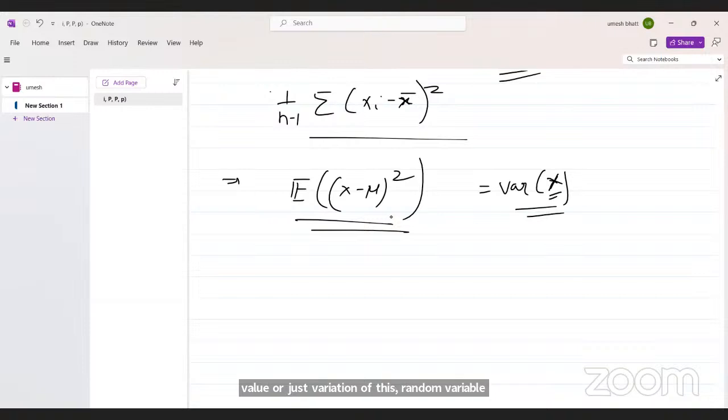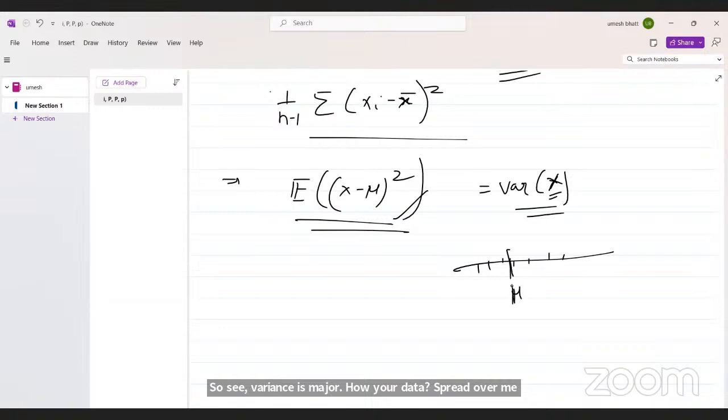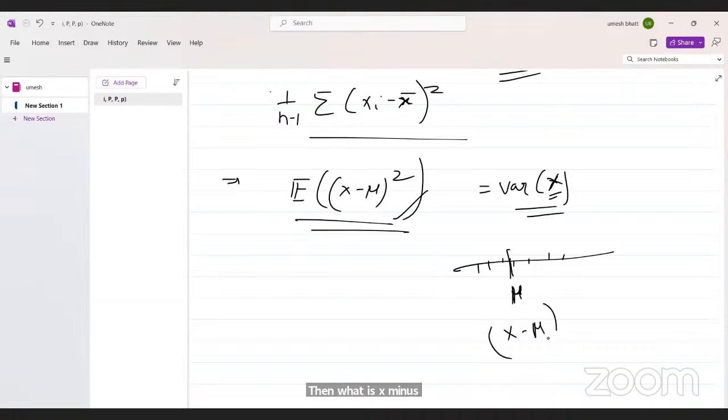Variance of x is the expectation of x minus mu square. Variance measures how your data spreads over the mean. Mean is mu. Then what is x minus mu? It is the distance between xi and mu.